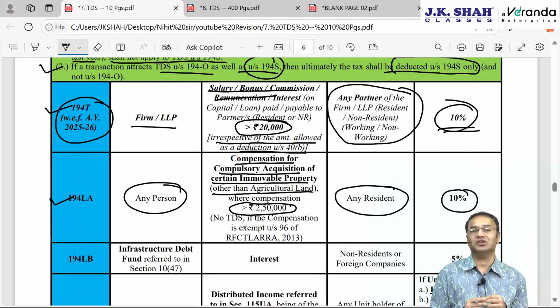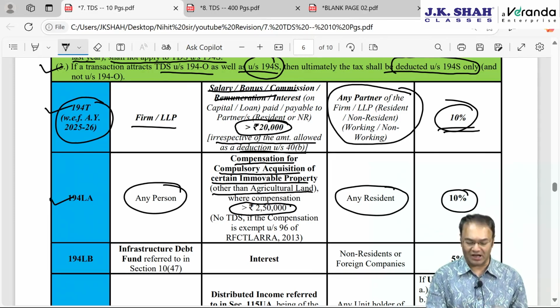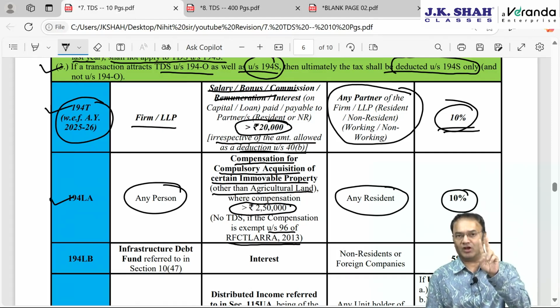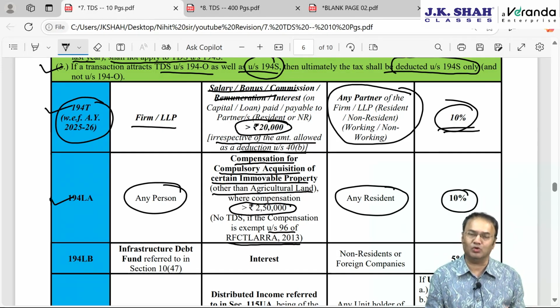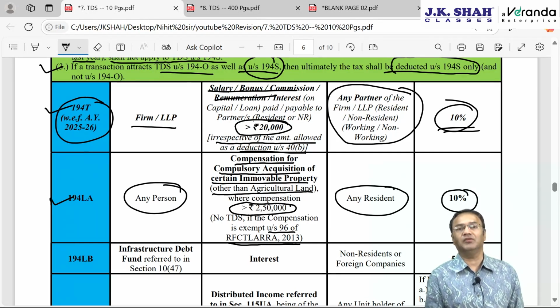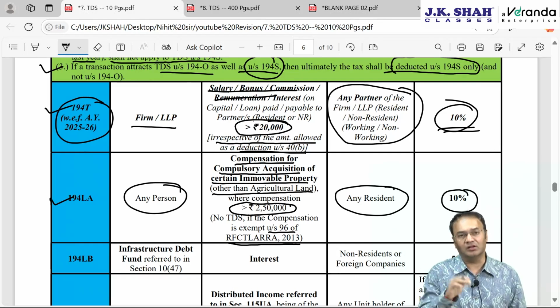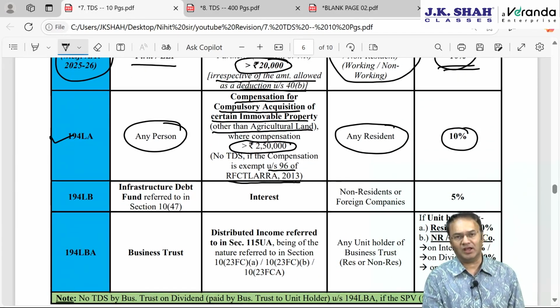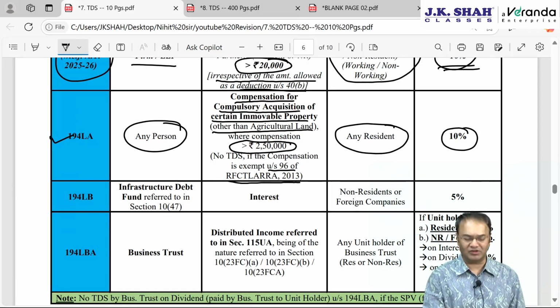However, no TDS if the compensation is exempt under section 96 of RFCT LARA 2013. RFCT LARA means Right to Fair Compensation and Transparency in Land Acquisition and Rehabilitation and Resettlement Act. It's a very big name, no need to remember the whole name. Simply, if it is exempt under some other act, then here also exemption will be provided. On 194LA, whenever questions have come, they have always been straightforward.